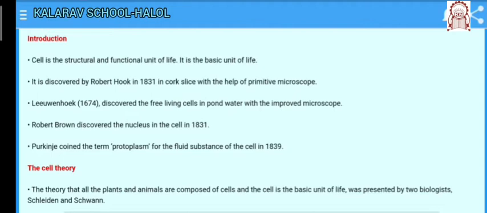Robert Hooke discovered the cell. Robert Hooke saw that the cork that is obtained from the bark of a tree resembles the structure of a honeycomb consisting of many little compartments. He saw this cork slice through a primitive microscope.